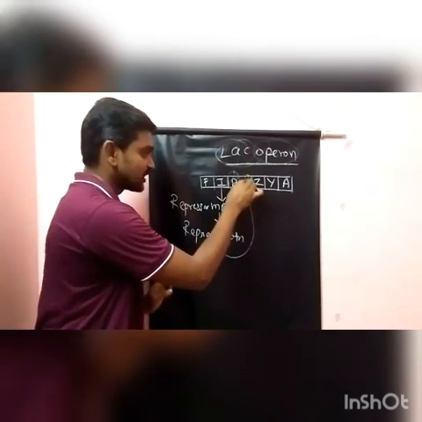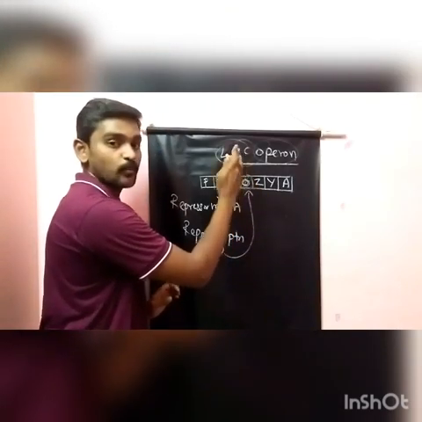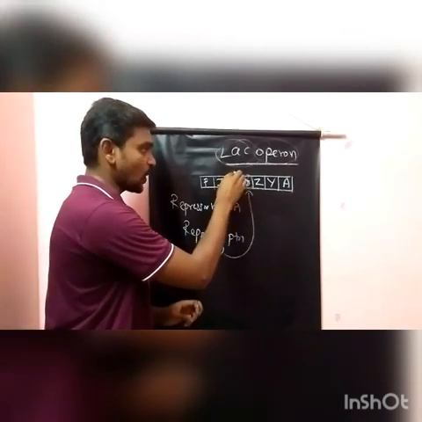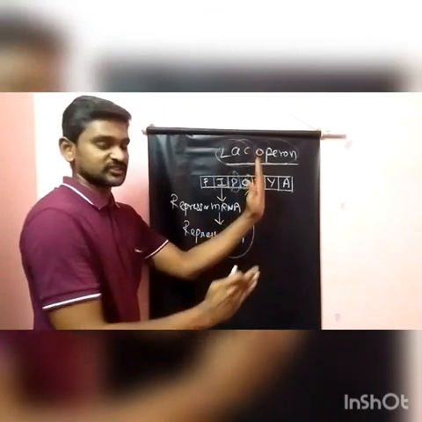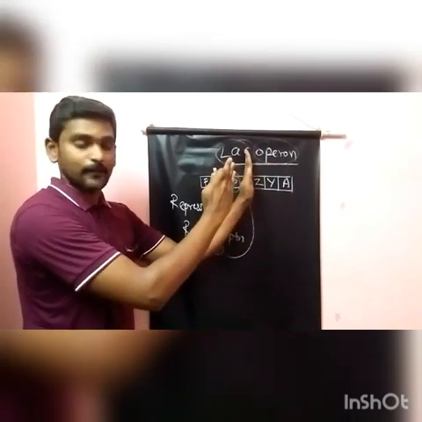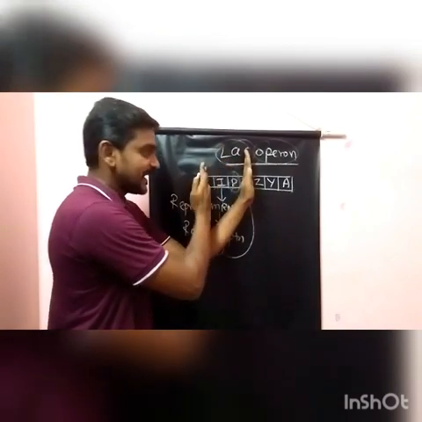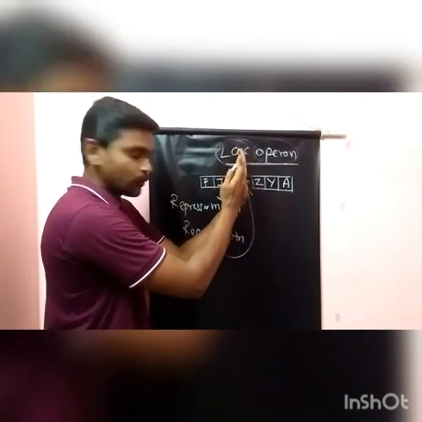Here, this operator region has been blocked by this repressor protein. So this RNA polymerase cannot move this side. This is blocked. So what happens? This promoter region is free, and RNA polymerase will bind, but it cannot move this side. So it will be blocked here.